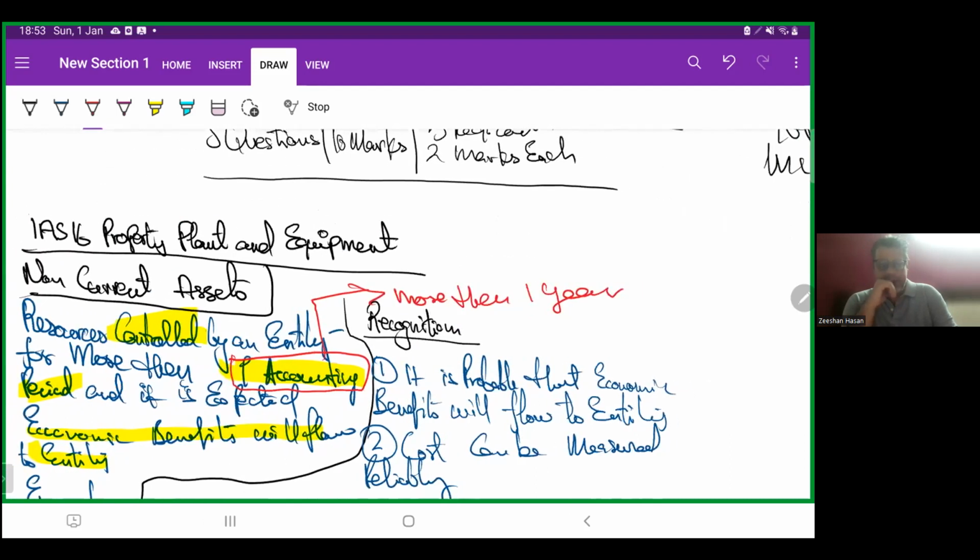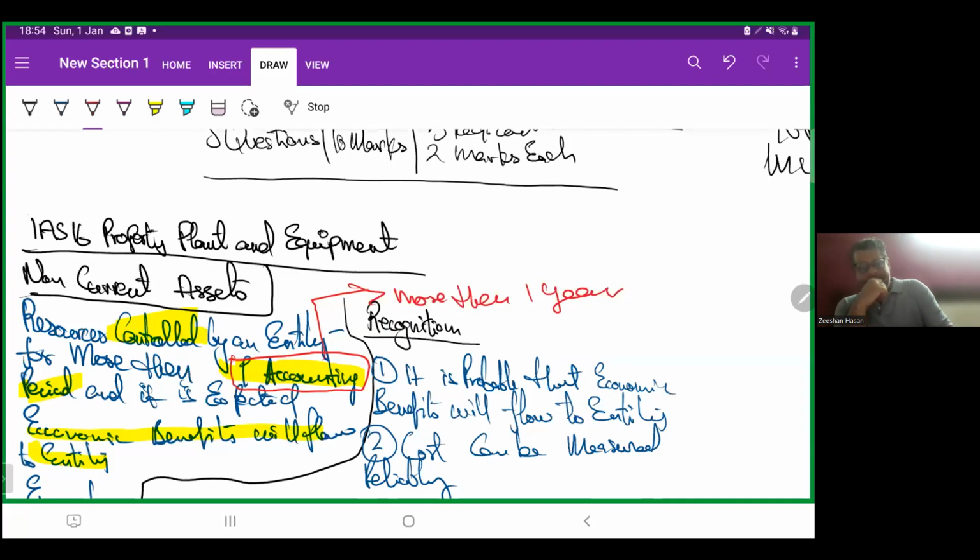Now, IAS 16 Property, Plant and Equipment. Non-current assets are resources controlled by an entity for more than one accounting period, from which economic benefits are expected to flow to the entity. Now, you might be thinking why they use the word control and not own. Because we will study leases in our upcoming lectures, and in leases, they never own an asset. They actually use it for a long-term period. That's why the word control is used.